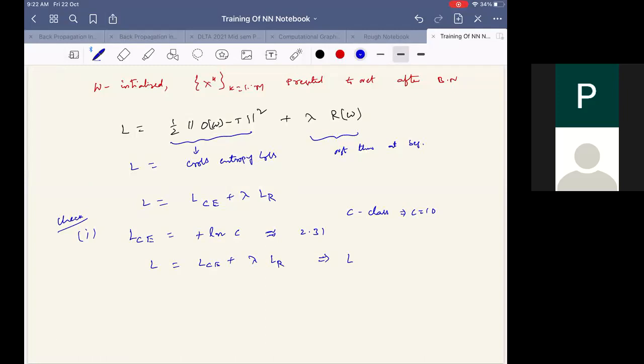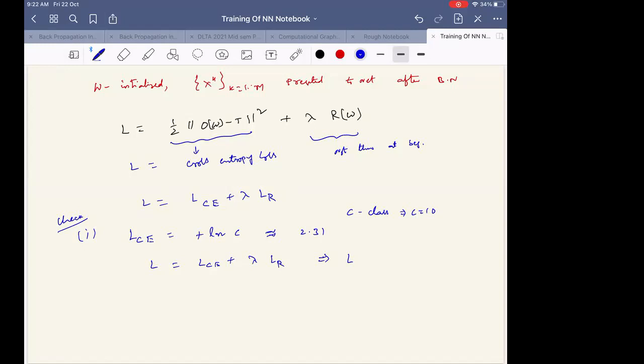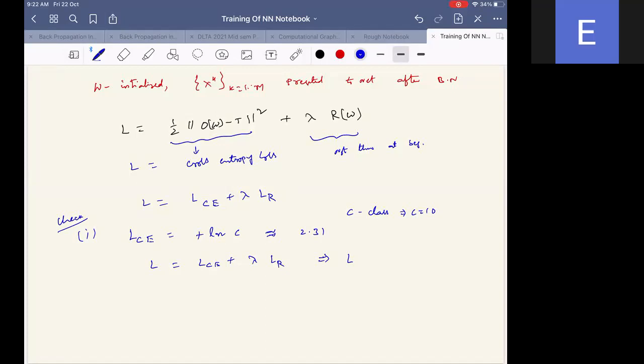Compared to L_CE, which is 2.31, now I added the regularization term. What will happen to the total loss? It will increase. Yes, L will rise. That's what we expect.